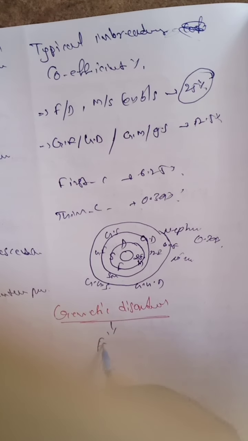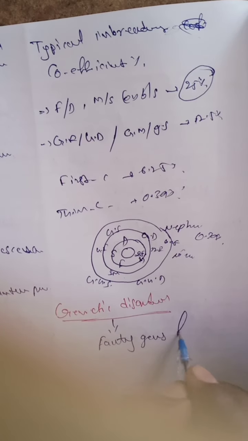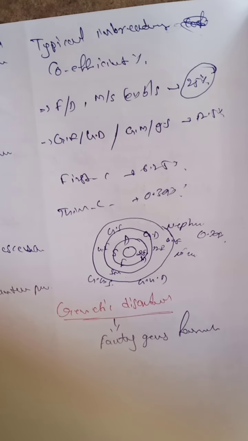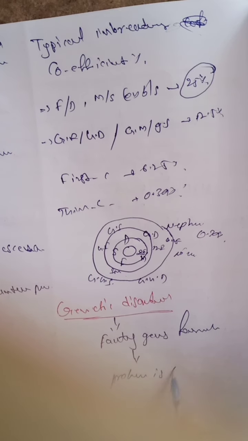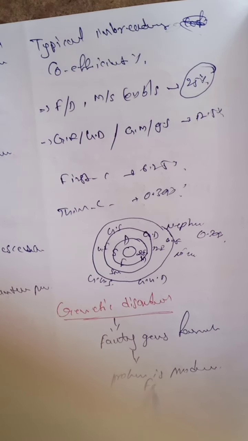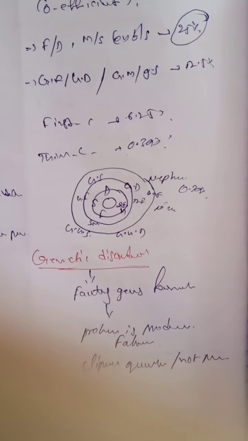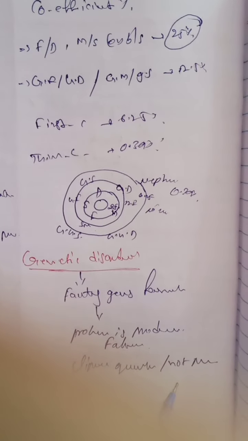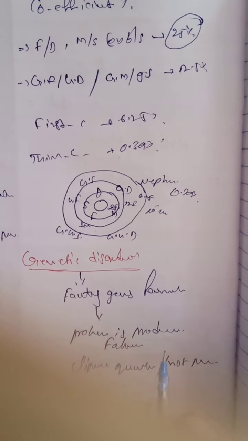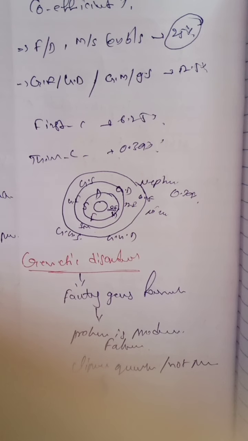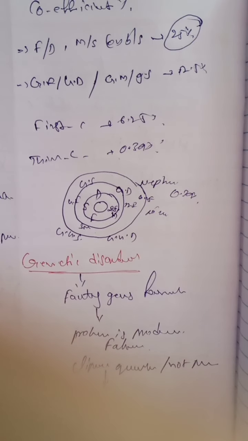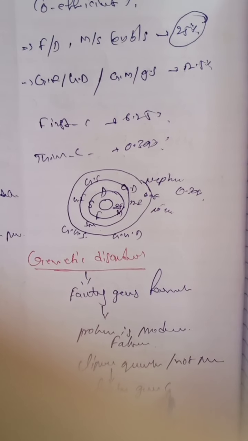Faulty genes result in a faulty protein being produced, or a limited quantity produced, or sometimes no protein produced in the body. Proteins carry the genetic information, so faulty genes are carried by the proteins.